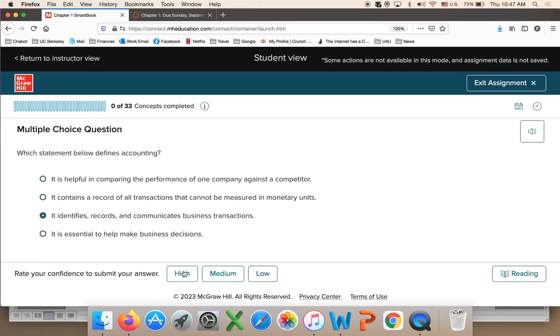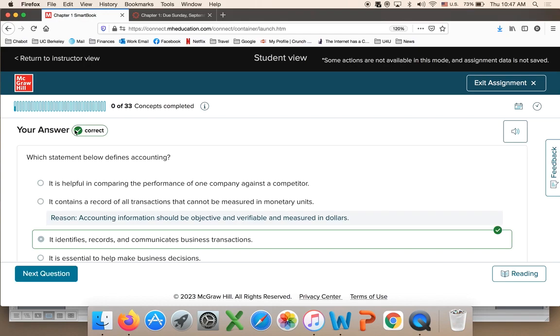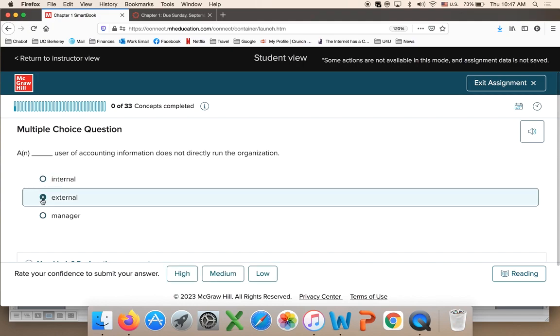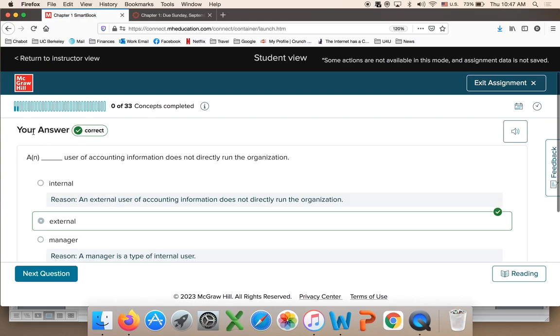And so I say how confident I am. If you're not confident, the system will ask you another question on this issue, or it will adjust it for you. So every single student has a different set of questions, okay? And so the answer is correct. You see, like half of this is blacked in. It means I answered half of the concept. And so I go to the next concept, external users. So another concept.